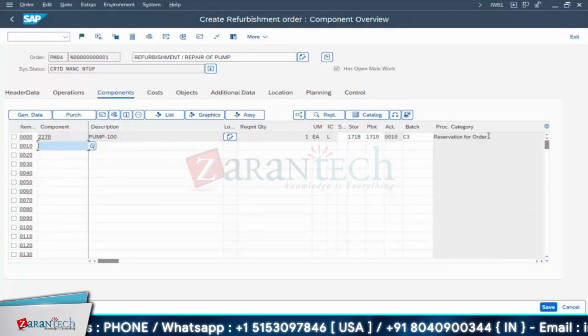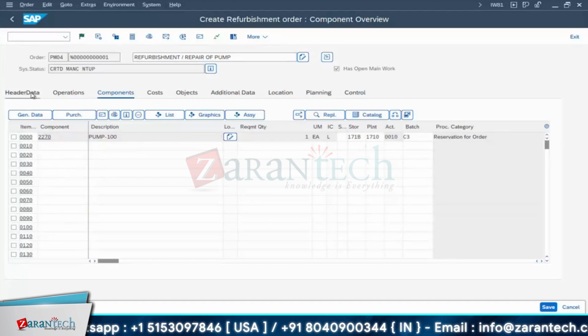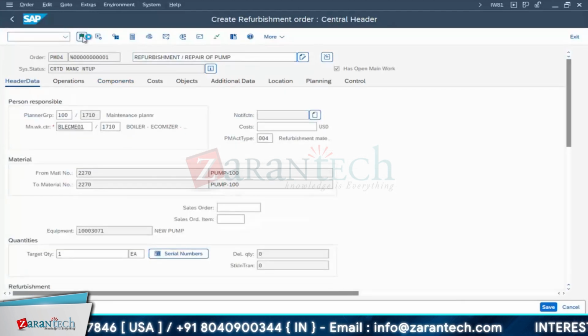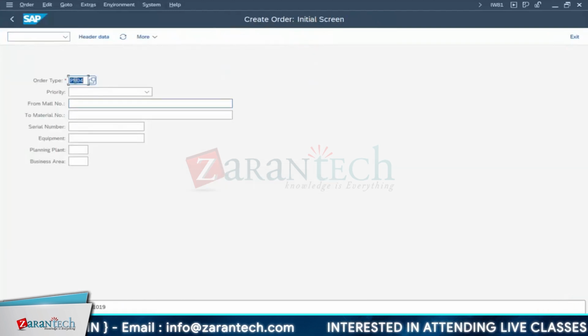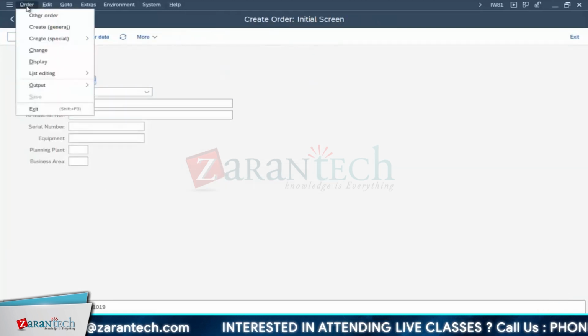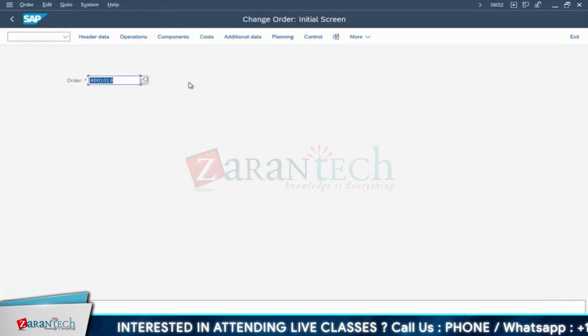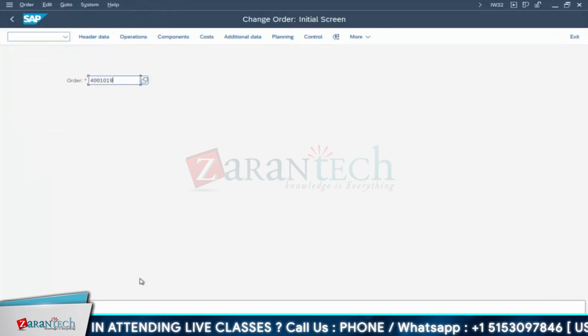So now from this location, we want to pick it up. The straightforward procedure is to release this order. So save it. Now it is released, so save. Now the order number got generated, 1019. Go for this order, go for your change mode. This order is there.